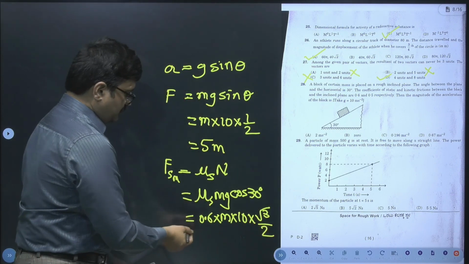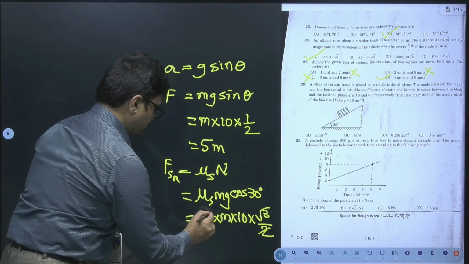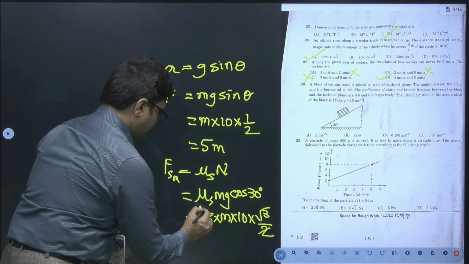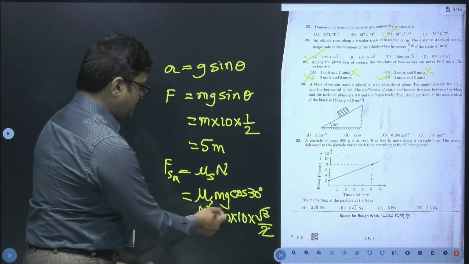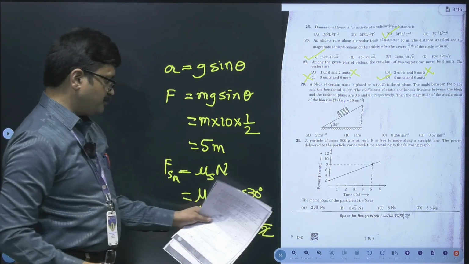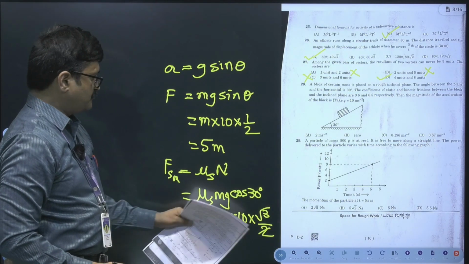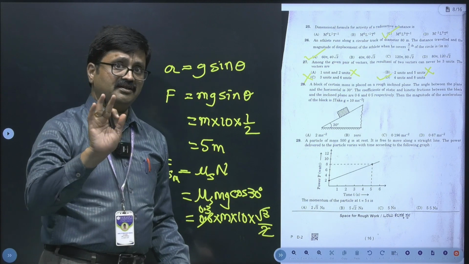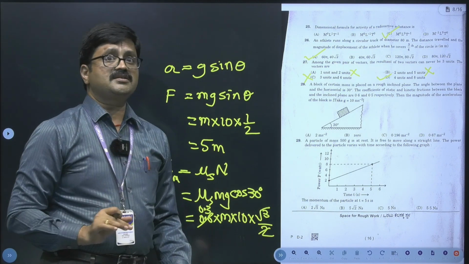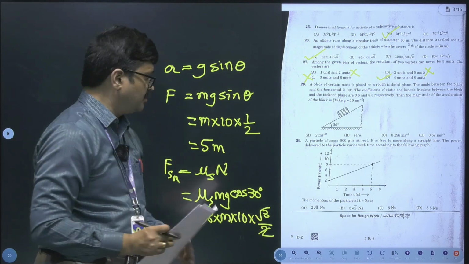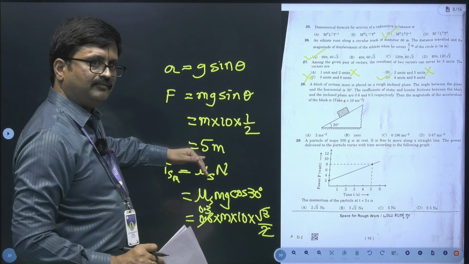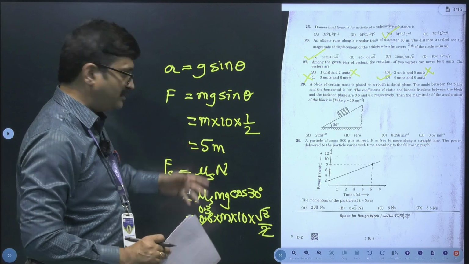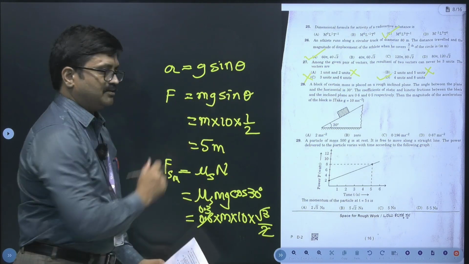So here we will obtain this value as something like, this is 0.3 here, 0.3 into 10, it happens to be 3 root 3 m. So 3 root 3 is 1.7 approximately. If we take 1.7 into 3, how much is it? 5.4, right? 5.4 is greater than 5 m. So very clearly the block is under the state of rest.